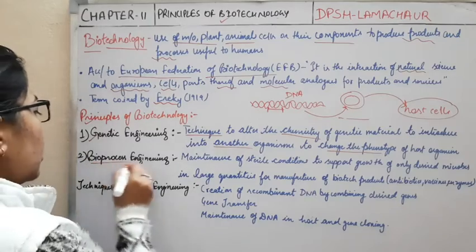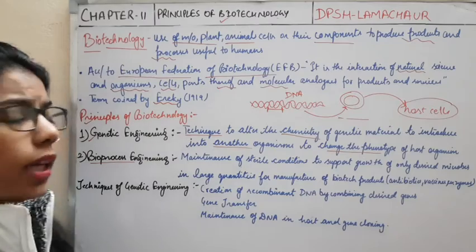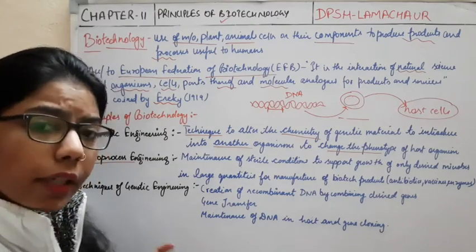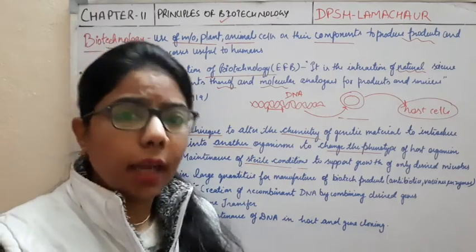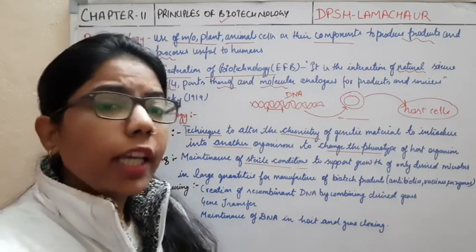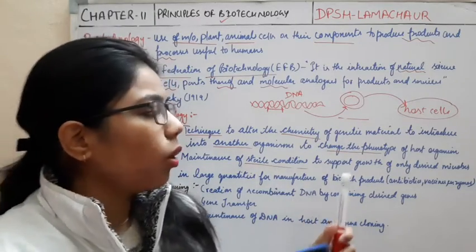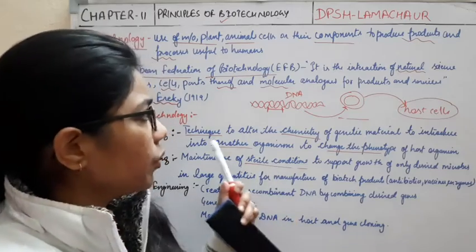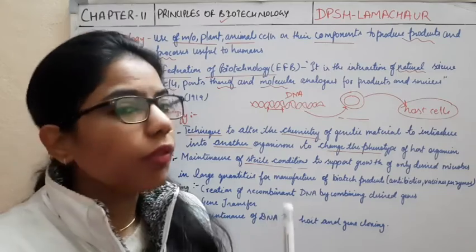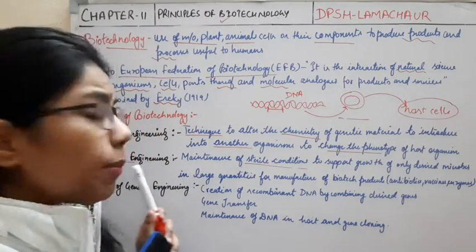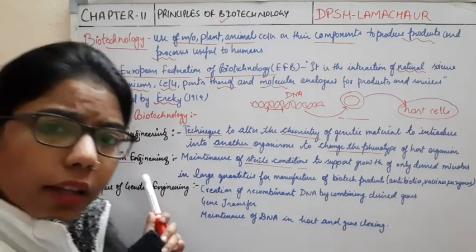Along with this, another principle is bioprocessing. So during this process, there should be maintenance of sterile condition. It means that it should be free of contamination. If any contamination is there, we have to remove it. If we do not remove any contamination during this process, what will happen? The growth of the desired gene, or the things which we are going to move from here to here, will not get achieved. Okay, we will not get success. So that processing should also be very good. So it comes under another aspect.